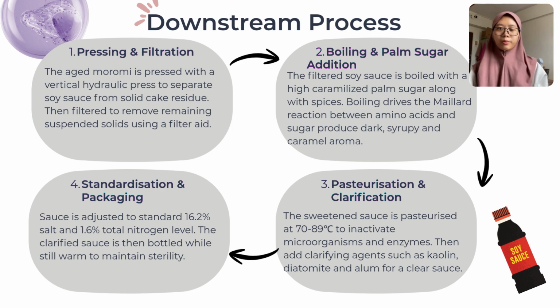Second, boiling and palm sugar addition. The filtered soy sauce is boiled with a high caramelized palm sugar along with the spices. Boiling drives the Maillard reaction between amino acids and sugar, producing dark, syrupy color and caramel aroma. Third, pasteurization and clarification. The sweetened sauce is pasteurized at 70 to 89 Celsius to inactivate microorganisms and enzymes. Then clarifying agents such as kaolin, diatomite, and alum are added for a clear sauce.